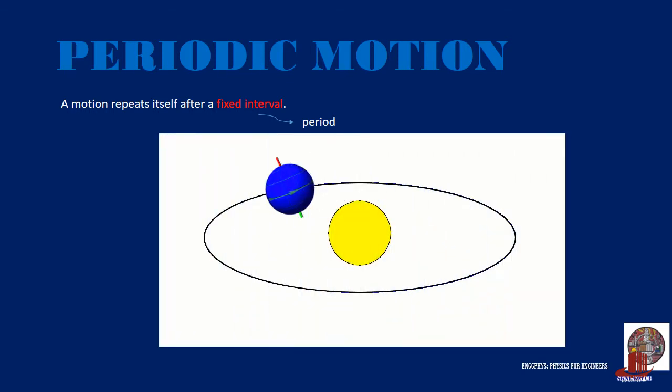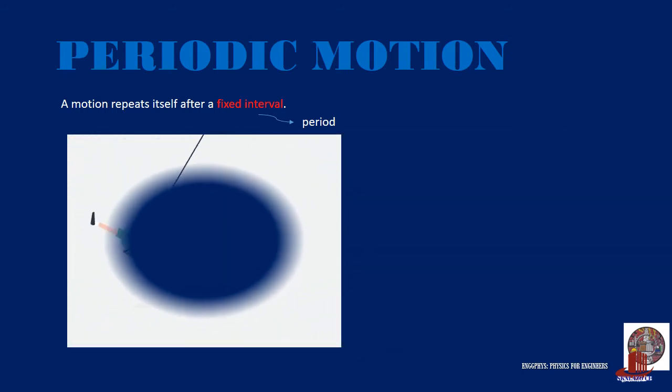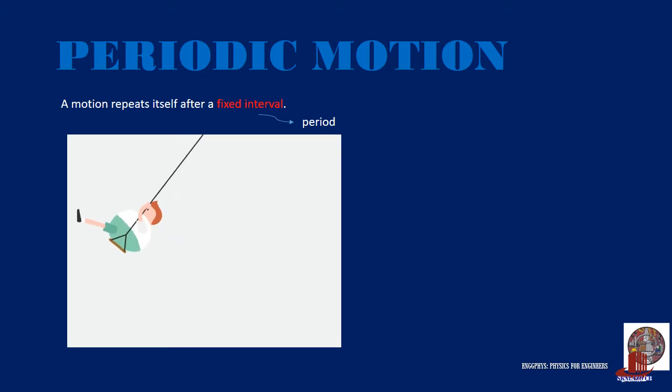For example, the Earth is rotating around the Sun in a periodic motion. Suppose we get a certain point at its orbit. We know that the Earth will take 365 days to reach the same point. Similarly, for a child on a swing, it will take the same period for the swing to pass by a certain point.